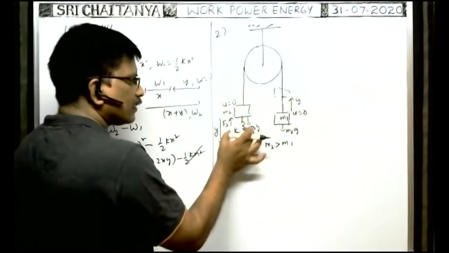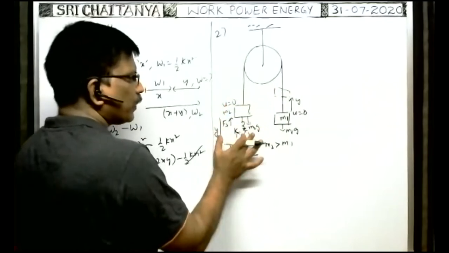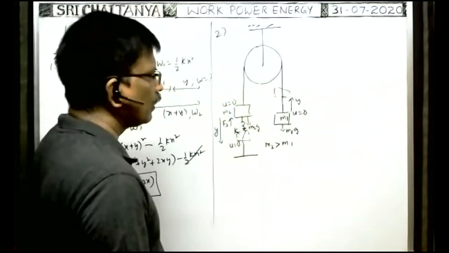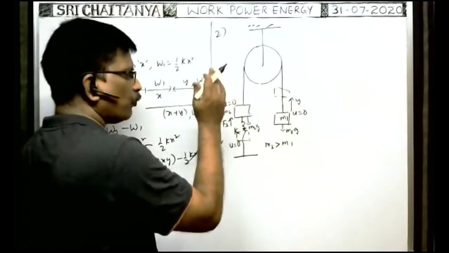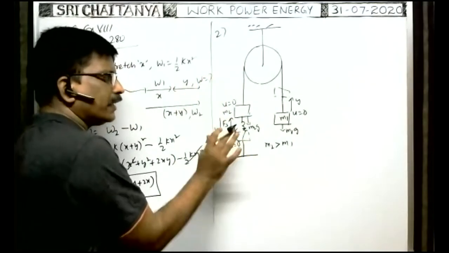If this block comes down by a distance y, the other goes up by a distance y. If this comes down by y, the spring is compressed by length y. So the initial velocity of the system is zero, the final velocity of the system is zero. So initial kinetic energy is zero, final kinetic energy is zero.